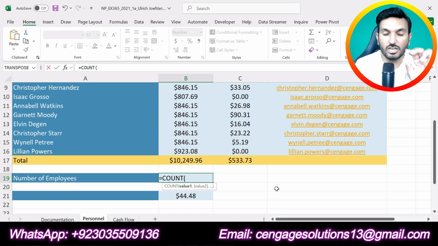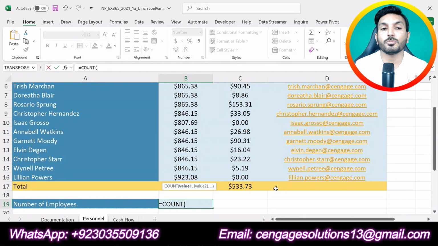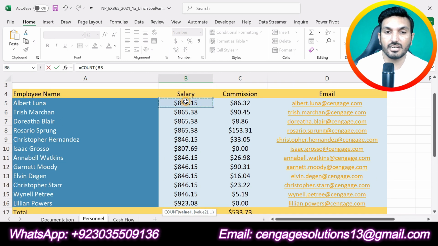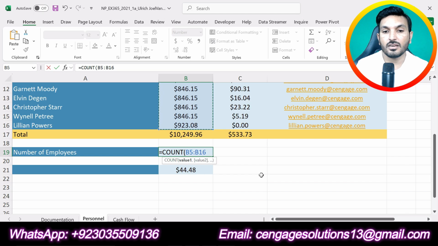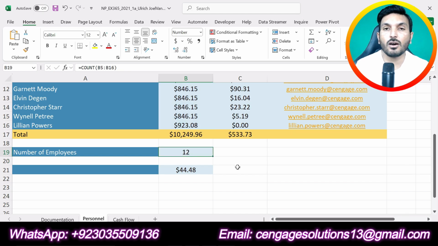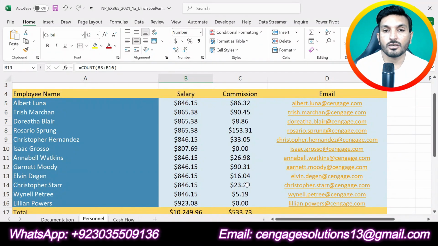Now we are supposed to enter the range. So we are supposed to count the number of people based on the values in column B starting from B5 up to B16. So we will select this range B5 up to B16. After selecting this range, just press enter. So 12 people are employed by Tabula Insurance Agency. So that is step number 10 of this assignment.